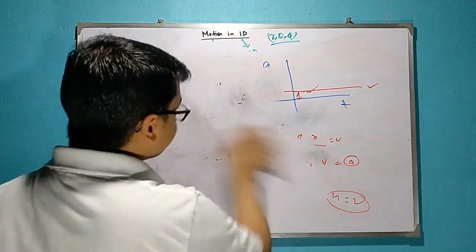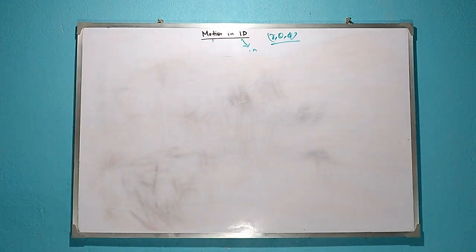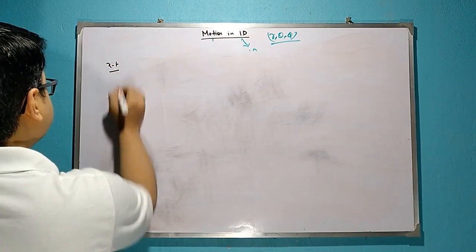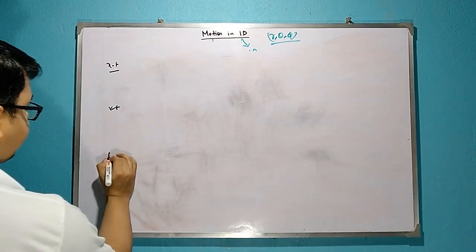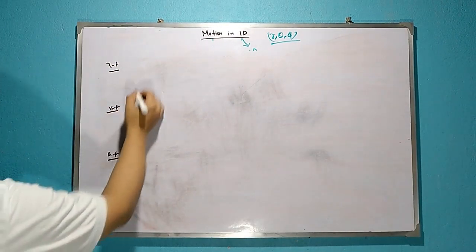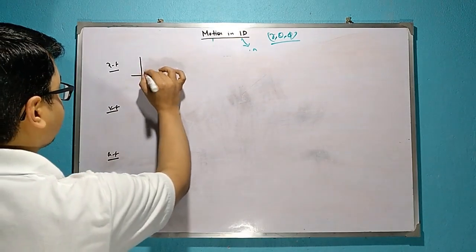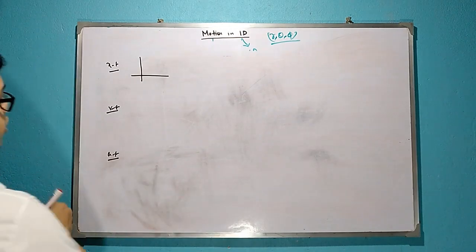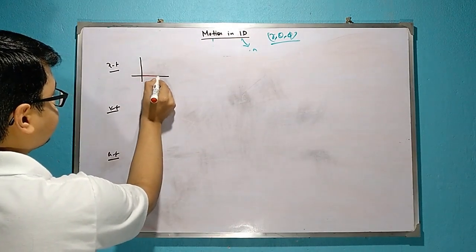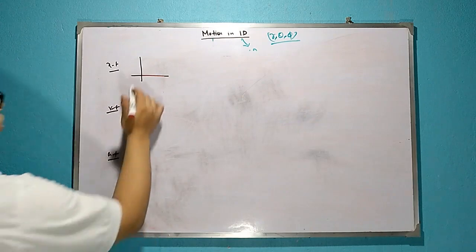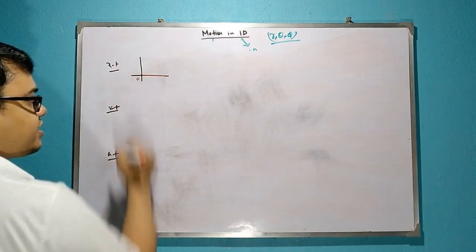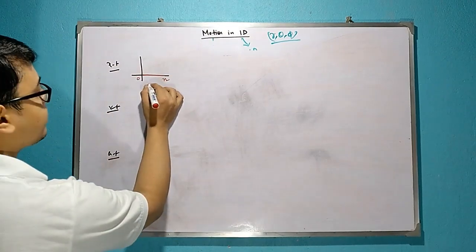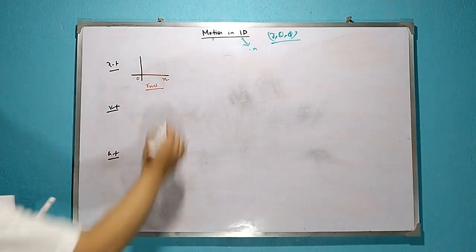Okay. Just 2-3 cases. This will be xt, this will be vt, and it will be the corresponding at. Suppose my graph is like this one. Suppose my graph is like this; we cover all types of cases. This line itself: at time 0 it is at 0, and at any time n it is at 0. That means it is at rest. It is not moving at all. It is at rest.